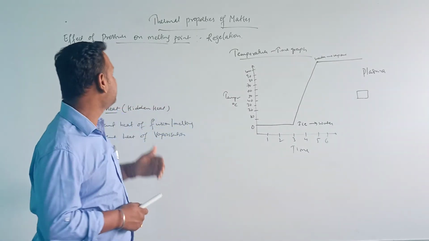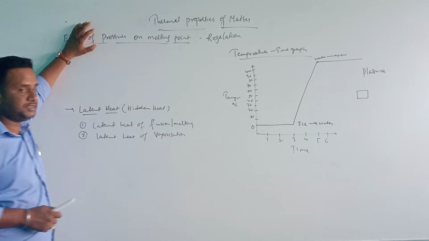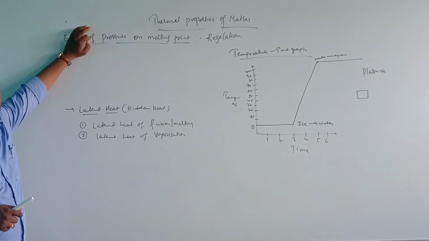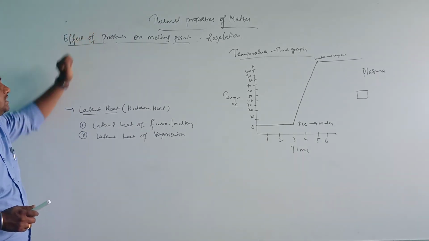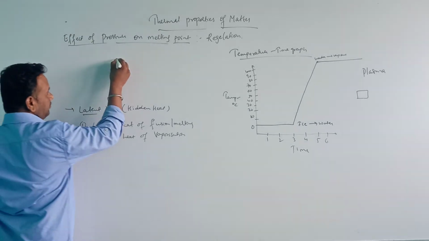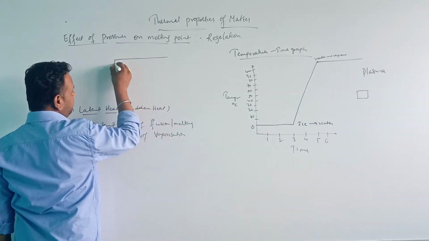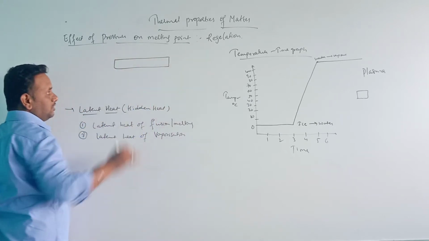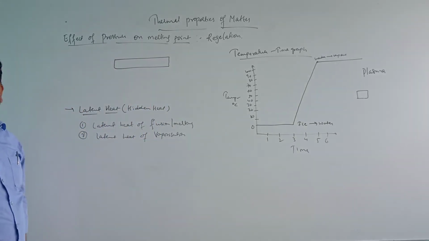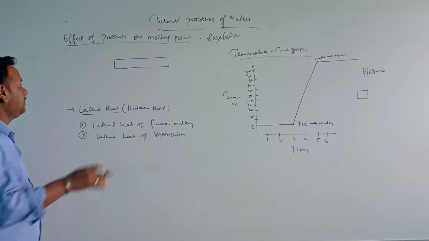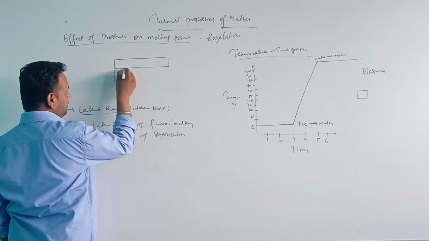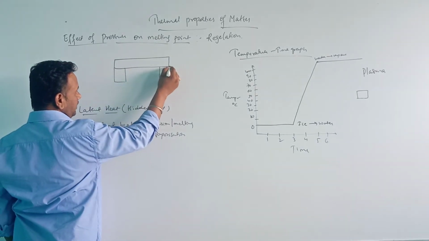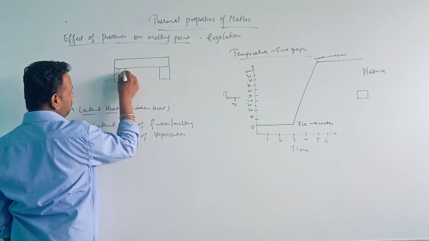That is because of this effect of pressure. Say, for example, let us consider an ice block. It is a very interesting topic. This ice block was kept on two wooden blocks, at the two ends of the wooden blocks.